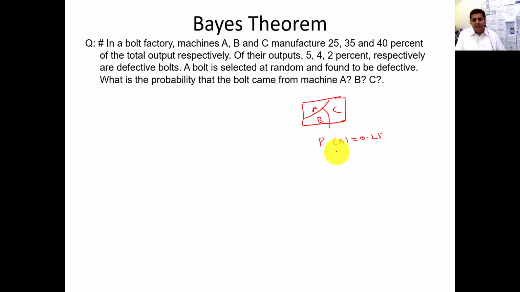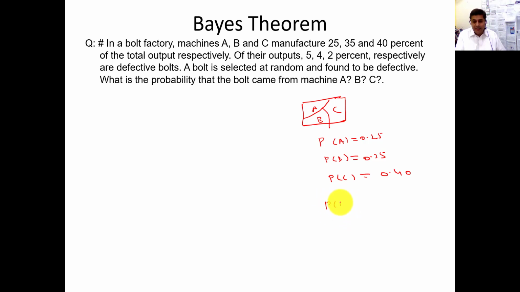The probability of A producing is 0.25, the probability of B producing is 0.35, and the probability of C producing is 0.40. Of their output, 5, 4 and 2% respectively are defective. So this is known to you.